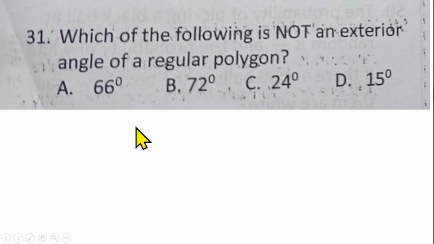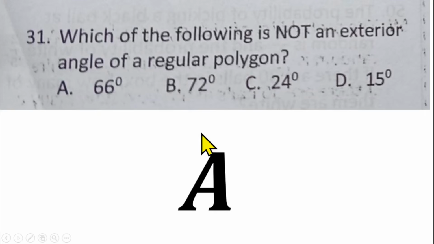And you should know that the sum of exterior angles of a regular polygon is 360 degrees. If you divide 360 by each of these options, any that does not give you a whole number is not representing an exterior angle of a regular polygon. So if you try 66, 360 divided by 66 gives us a decimal number.